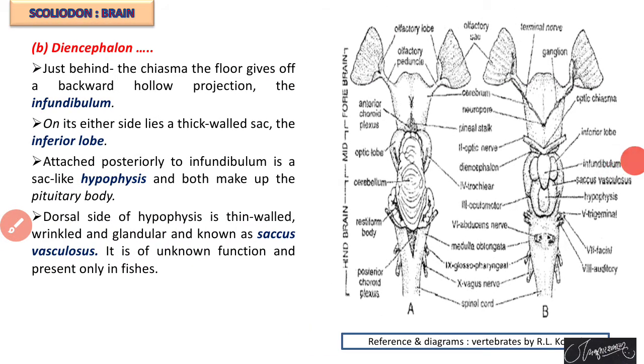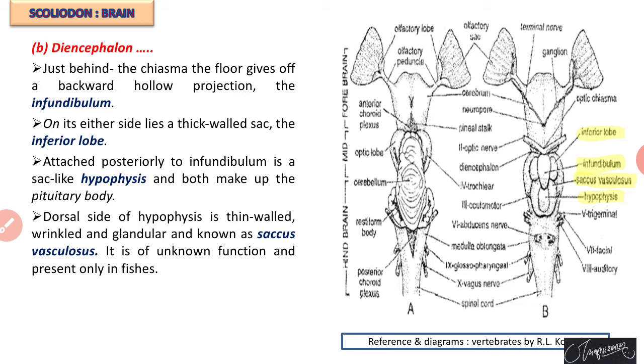These structures belong to the diencephalon. This is about the second part of the forebrain, that is, the diencephalon.